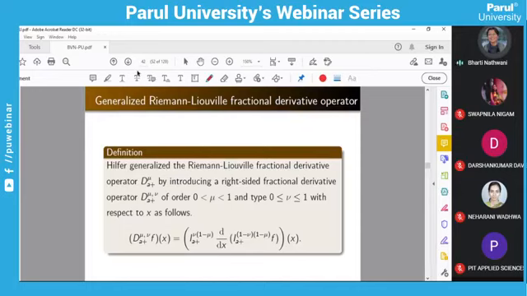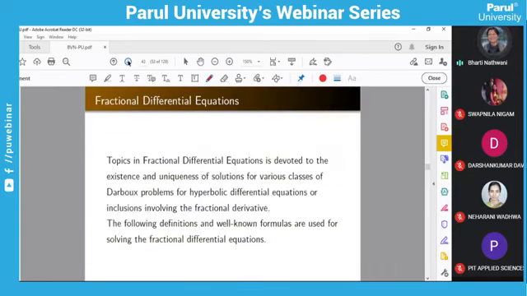This is given by Hilfer. So this is the brief for the fractional calculus, how it arises and how the operator is defined. Now we will move to the fractional differential equation.